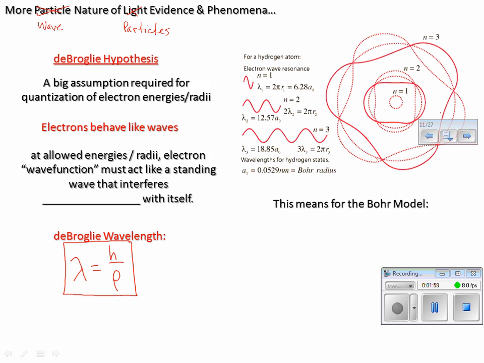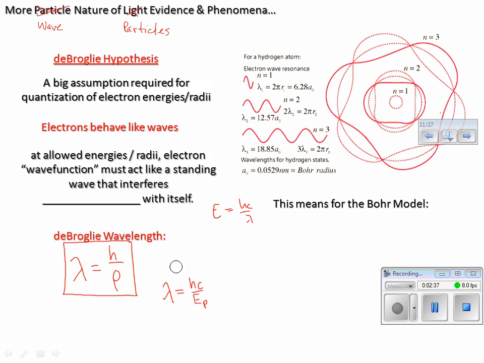We can write this in a couple of other ways. First, we could say that lambda is equal to h over mv. For a particle, we can figure out, based on its wavelength, what its speed must be, if we know its mass, of course. And then we know that E is hc over lambda, so therefore lambda is hc over energy. Now this is for a photon.